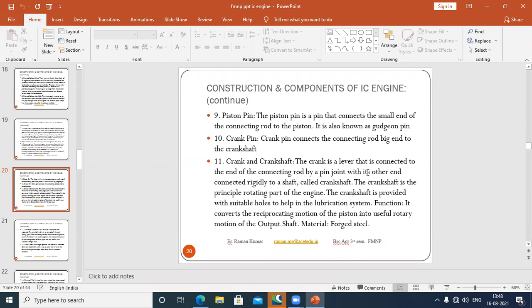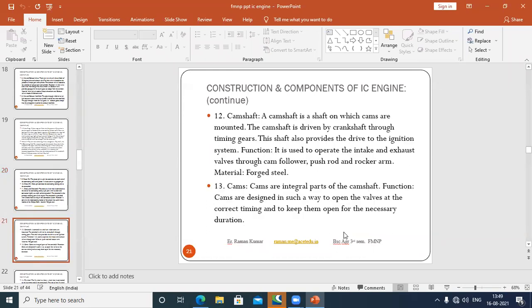Next we have the crankshaft. The crank lever that is connected to the end of the connecting rod by a pin, with its outer end connected rigidly to the shaft, is known as the crankshaft. The crankshaft is the principal rotating part of the engine. It is provided with a suitable hole to help the lubrication system. It converts the reciprocating motion of the piston into rotary motion of the output shaft. The material mostly used for the crankshaft is forged steel.